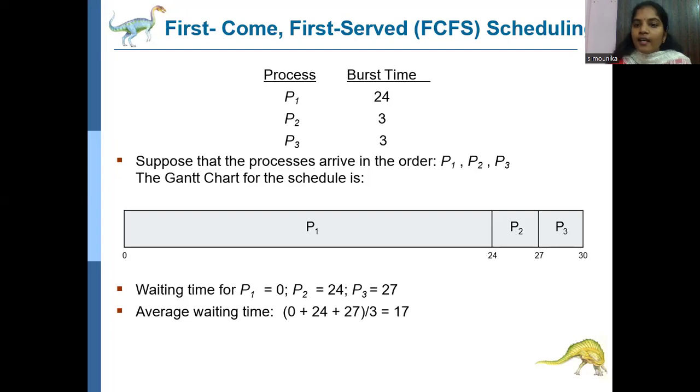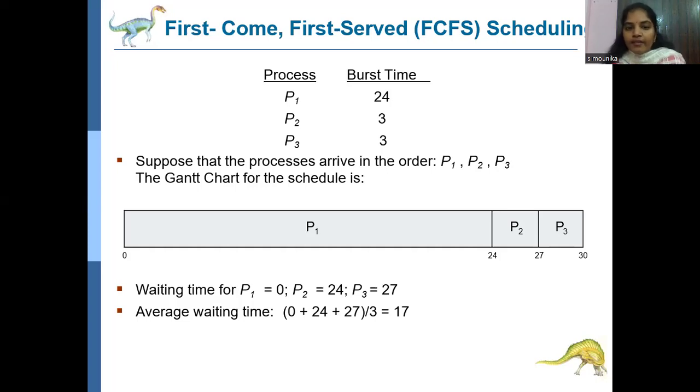So here is the average waiting time. P1 waiting time is 0, which means the starting point of P1 is 0. P2 starts after P1 completes its execution at 24 milliseconds. And P3 starts at 27 milliseconds. Average waiting time means the sum of the P1, P2, P3 waiting times divided by 3.